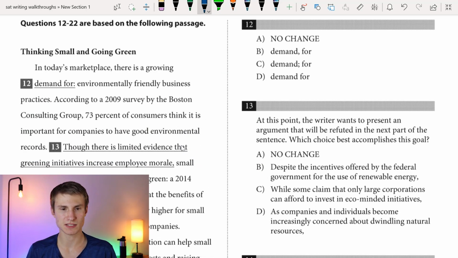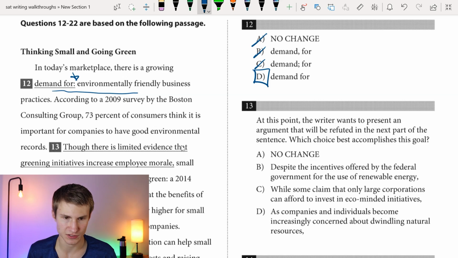Questions 12 to 22 are based on the following passage: thinking small and going green. In today's marketplace, there is a growing demand for environmentally friendly business practices. Okay, once again, no need for any sort of punctuation between for and environmentally. This question is just testing to make sure you don't toss in random punctuation. Okay, so no need for any punctuation there. Answer there would be D.